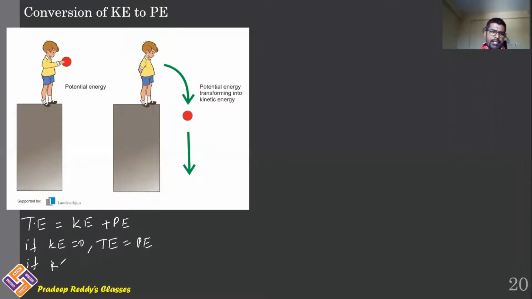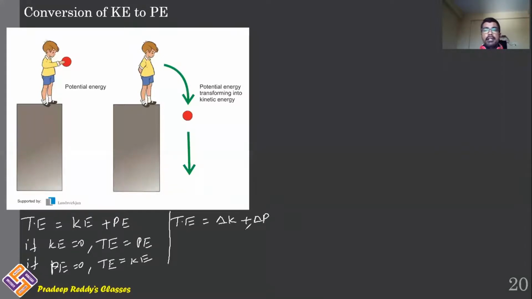If potential energy is equal to 0, total energy is equal to kinetic energy, vice versa. But total energy, however, should be equal to kinetic energy and potential energy. And there will be some change in kinetic energy, there will be some change in potential energy. In such case, you can write total energy is equal to change in kinetic energy plus change in potential energy.